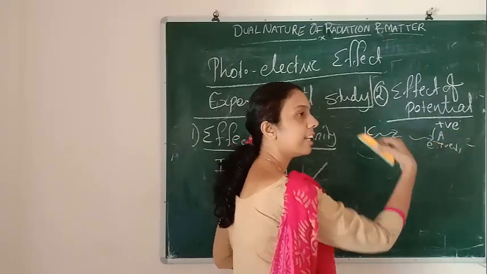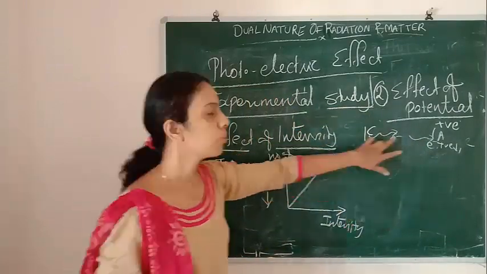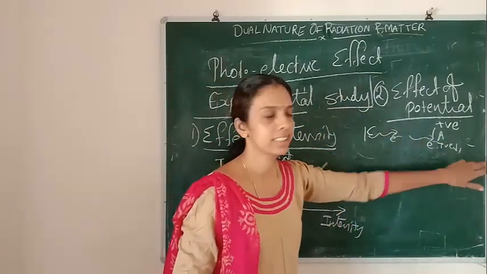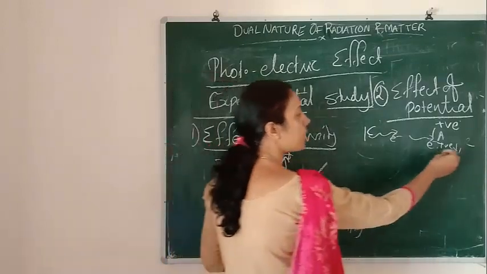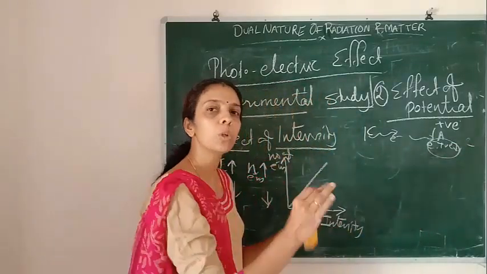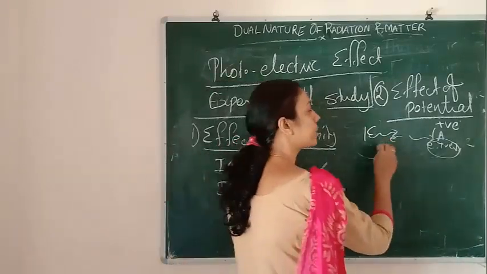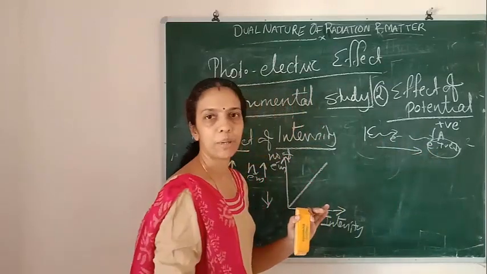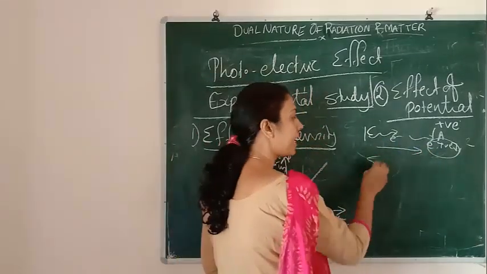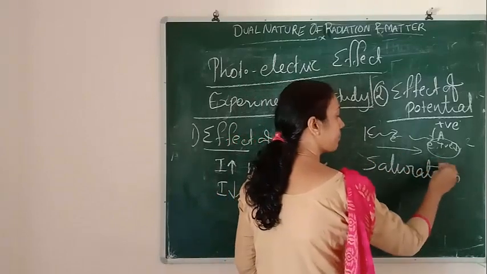But as the electrons increase, the positive charge decreases. If we then give more positive charge to that plate, no more electrons can come to this metal plate. That point is called the saturation current.